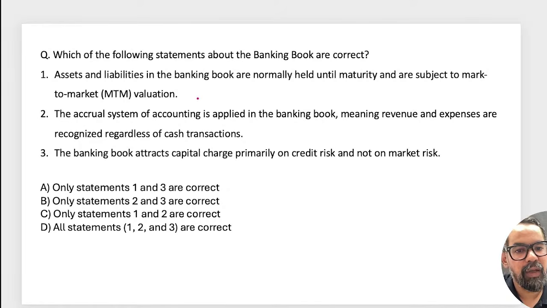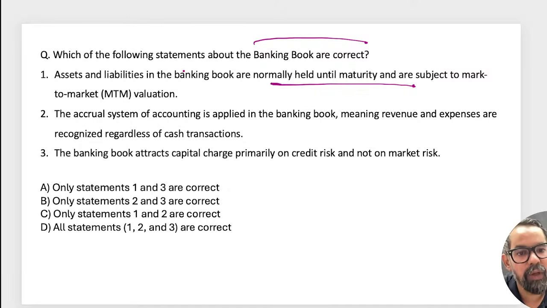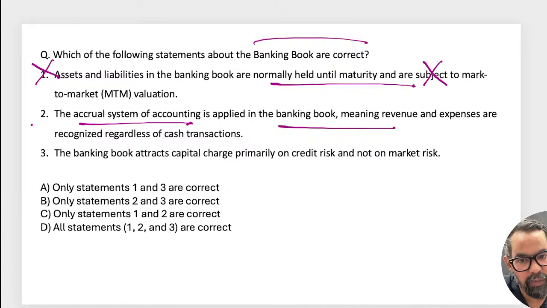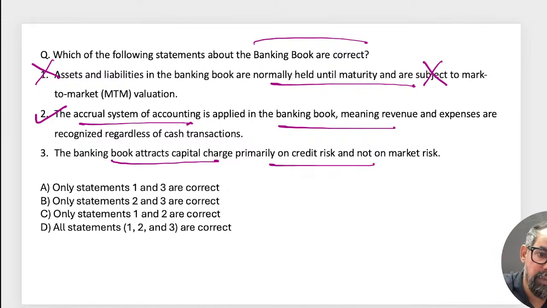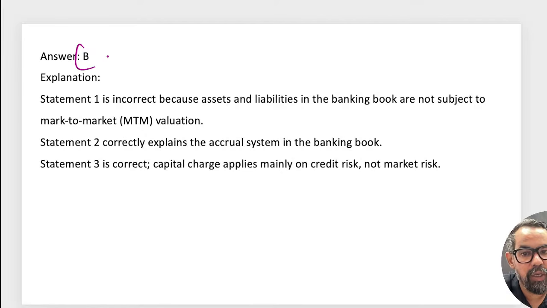So as for the banking book, assets and liabilities in the banking book are normally held until maturity and they are not subject to M2M. This is wrong. The second one, the accrual system of accounting is applied in the banking book, is true. The banking book attracts capital charge primarily on credit risk and not on market risk. So 2 and 3 means option B will be the right answer for this particular one.